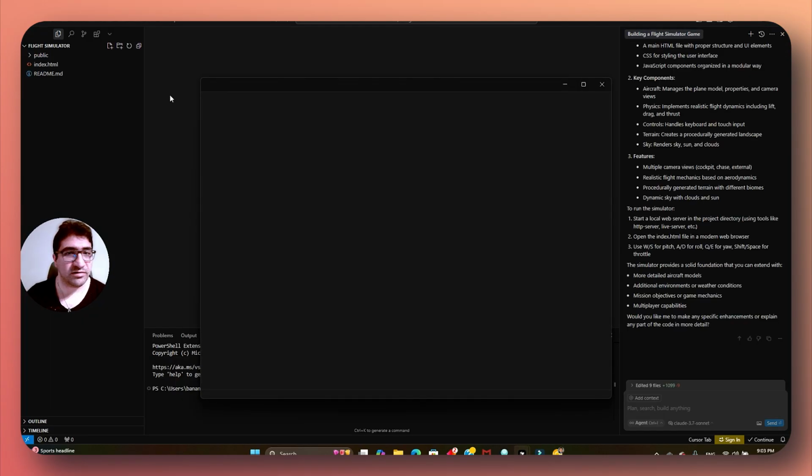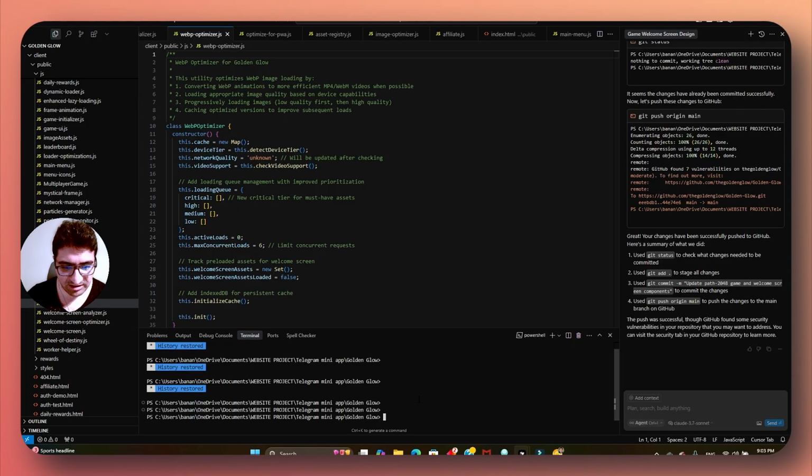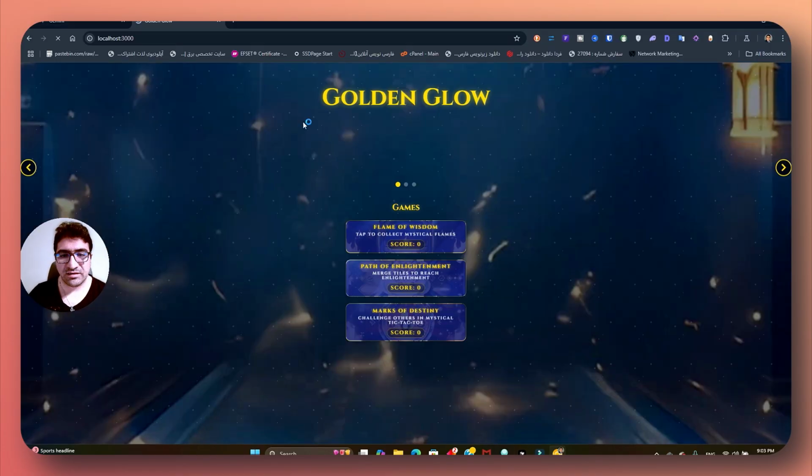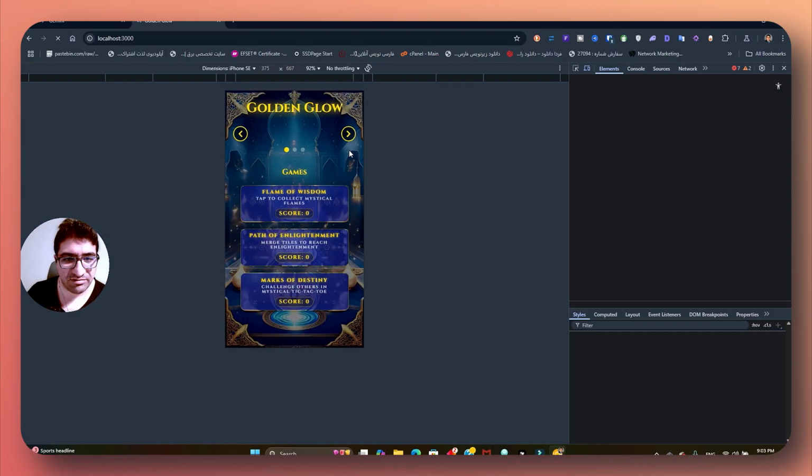So just create a new window. Let's go to Golden Glow, and let's run the game again. The local path. You see that? Everything that you see in here. A little bit of lag in here. So now it just loads up.